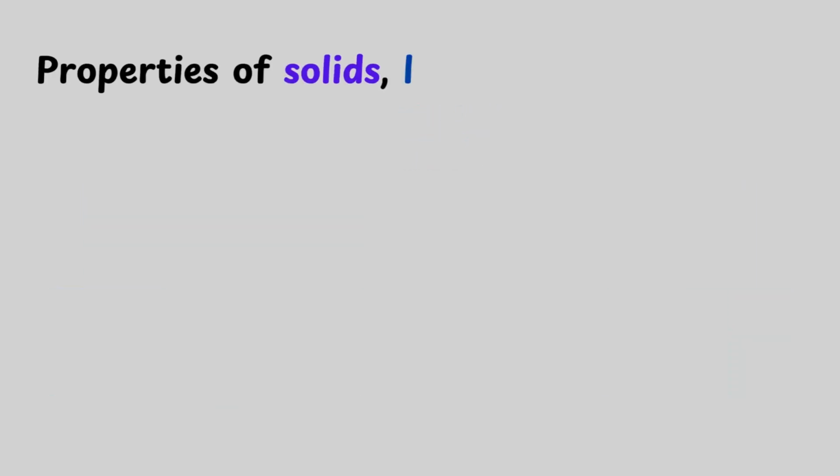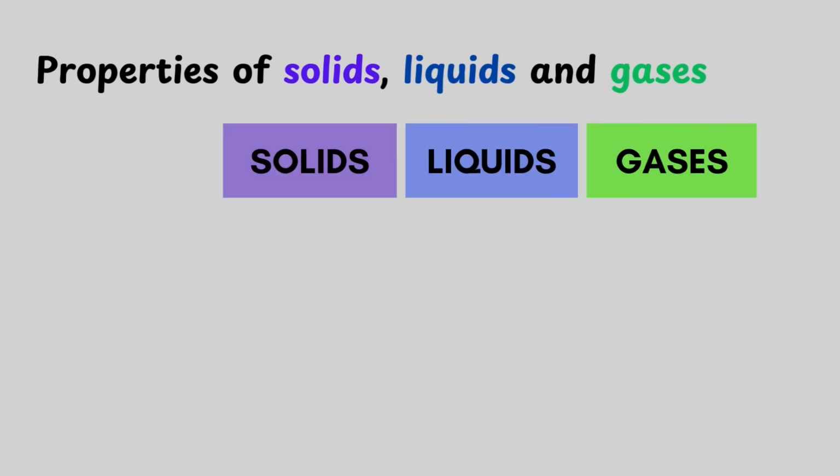Matter is anything that occupies space. There are three states that matter can be in: solid, liquid, or gas. Let's take a look at the distinguishing physical properties.